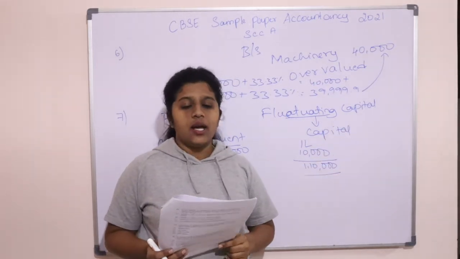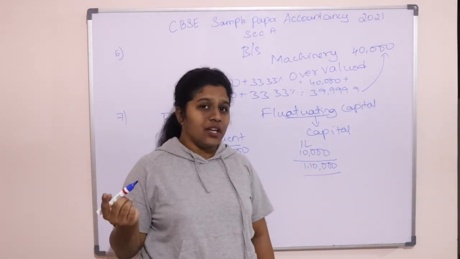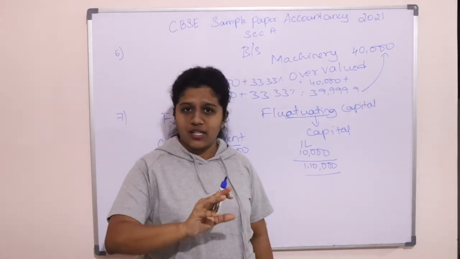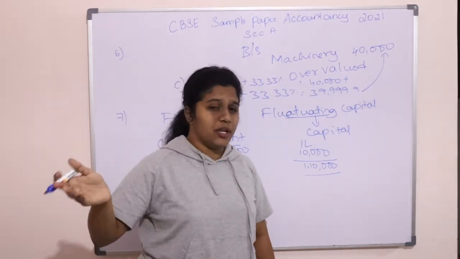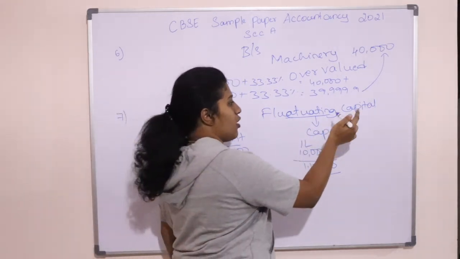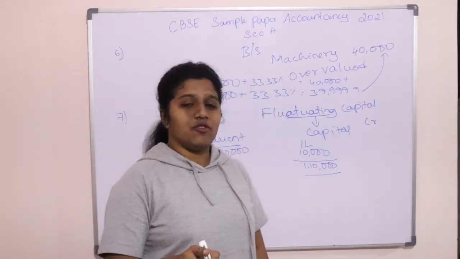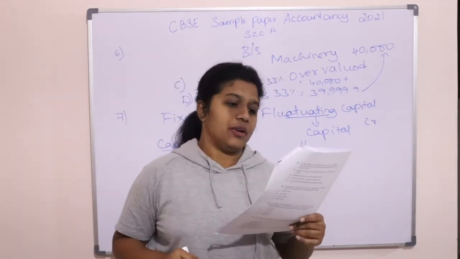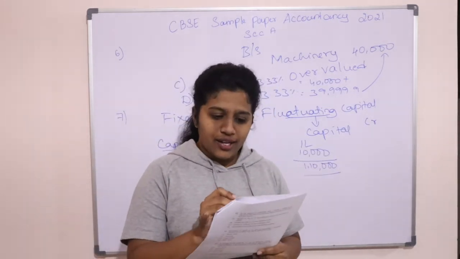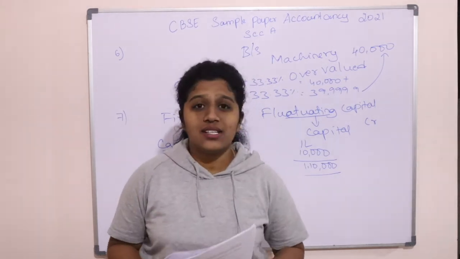Now in this, partner's salary, the salary which we are supposed to pay to him, for the partnership firm it is an expense, for the partner it is income, right? All the incomes in the capital account will be credited. Partner salary is the income of the partner, that's why it will be credited in his capital account.